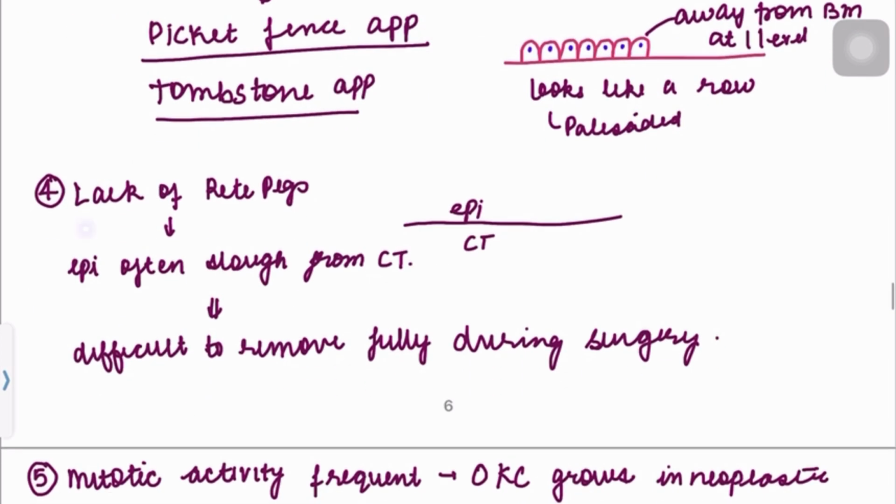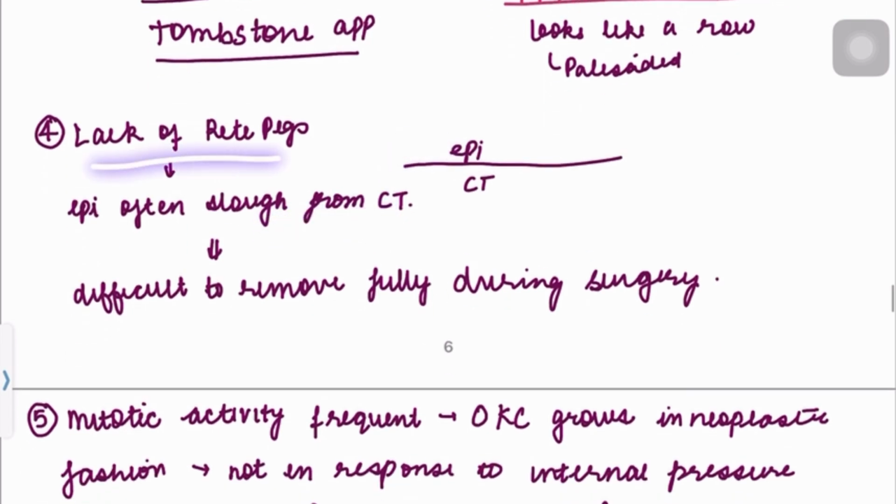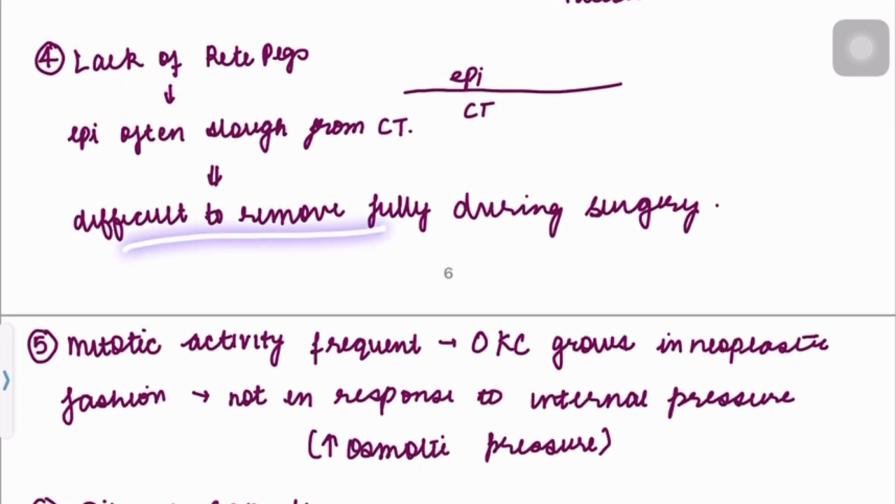Then there is lack of rete pegs. We can see there is no presence of rete pegs. So the epithelium often separates from the connective tissue. What happens because of this lack of rete pegs? It is difficult to remove the cyst fully. That is, there will be some remnants left even if we do a surgical excision.